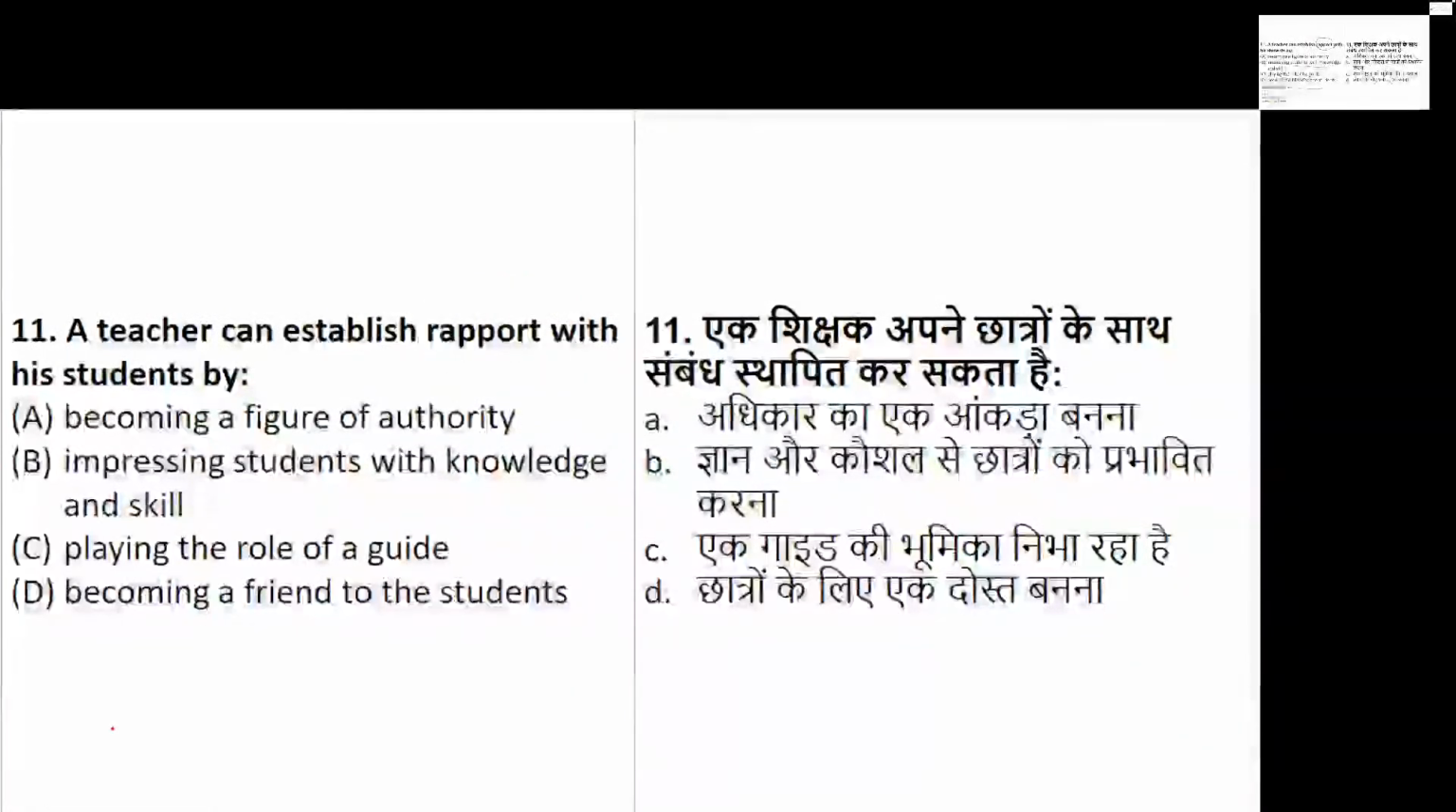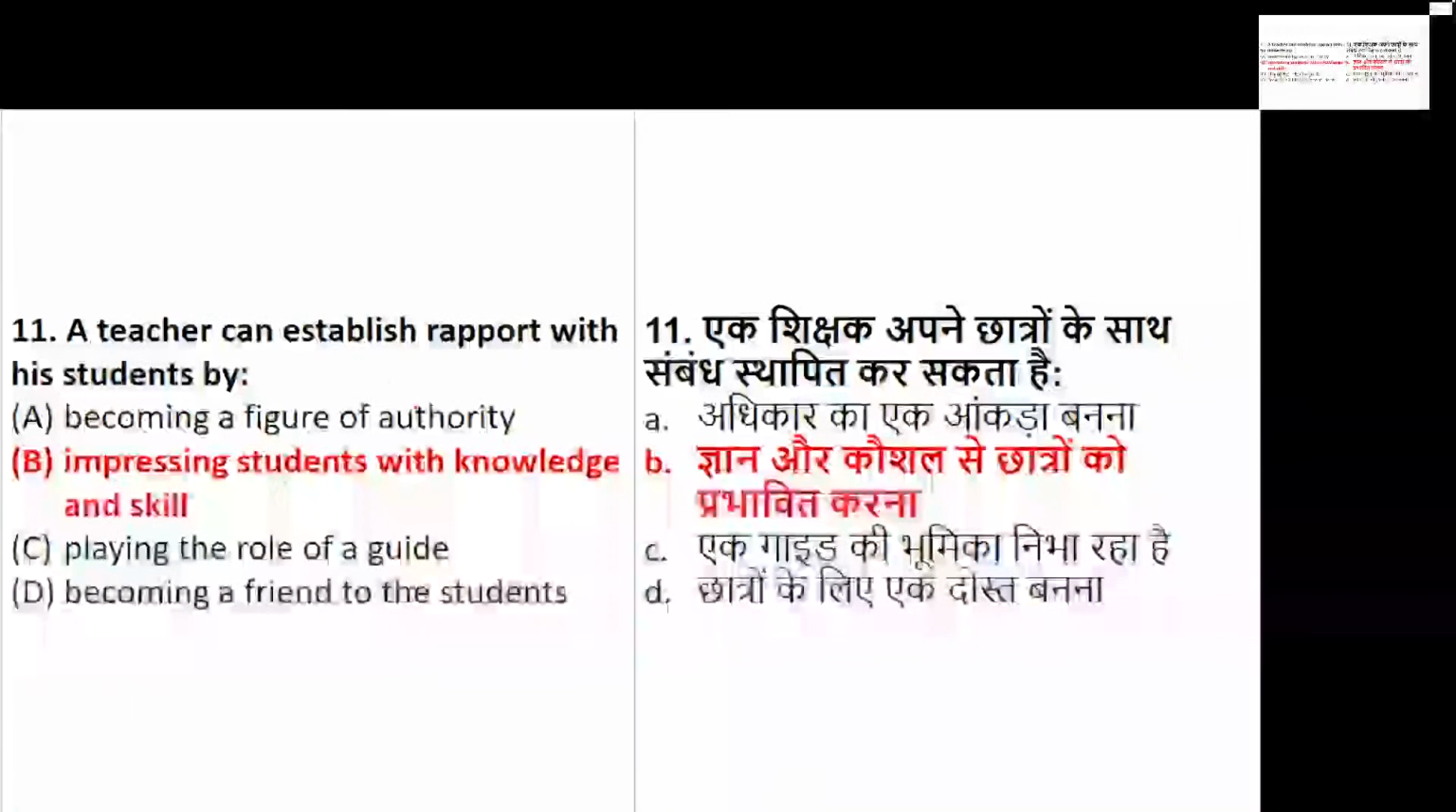I'm just seeing everyone's answers also. Please remember that I have explained these answers. Be careful, it is not verbal ability. Why? Because if the teacher has a lack of command over her subject, that will result in failure. Okay, yes. Question number 11: a teacher can build or establish rapport with students in the form of what? Yes, by impressing the students with the knowledge and skill. So this is right. It is not option C, it's option B.